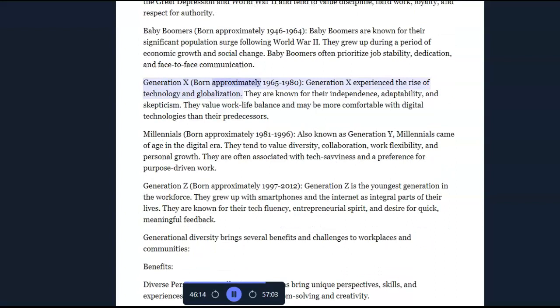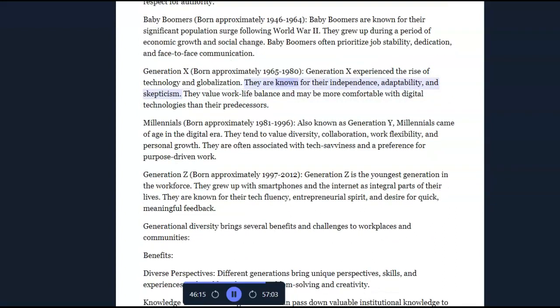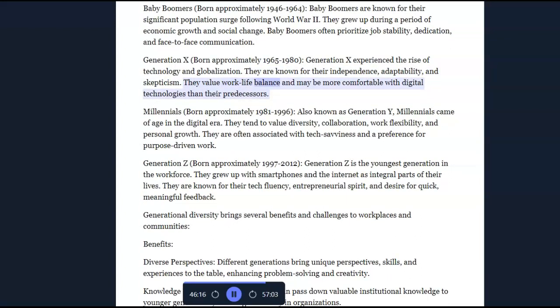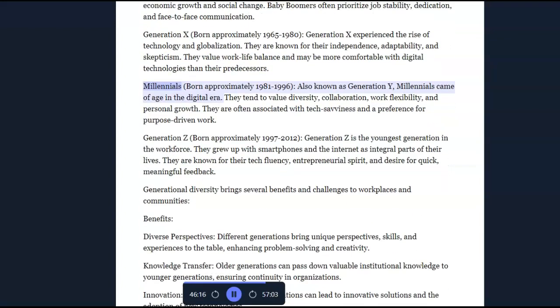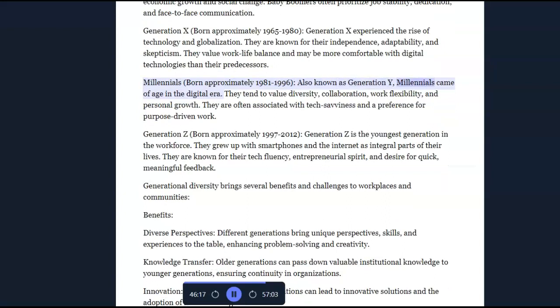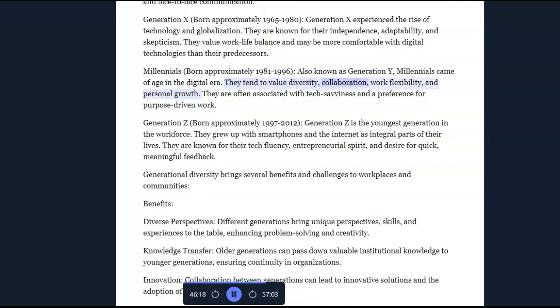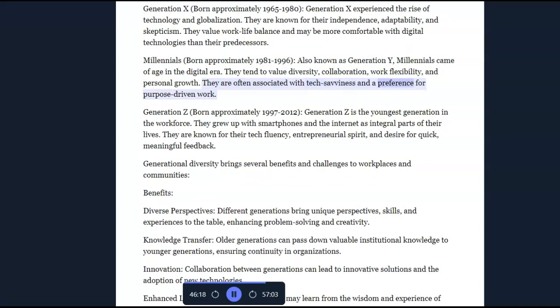Generation X, born approximately 1965-1980. Generation X experienced the rise of technology and globalization. They are known for their independence, adaptability, and skepticism. They value work-life balance and may be more comfortable with digital technologies than their predecessors. Millennials, born approximately 1981-1996, also known as Generation Y. Millennials came of age in the digital era. They tend to value diversity, collaboration, work flexibility, and personal growth. They are often associated with tech savviness and a preference for purpose-driven work.